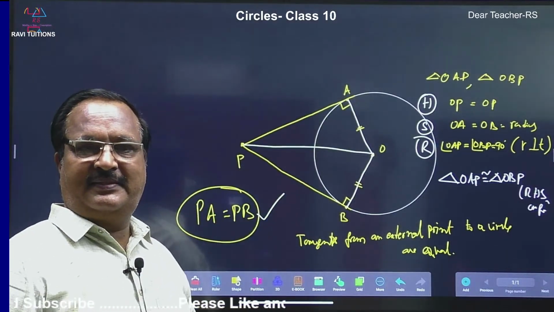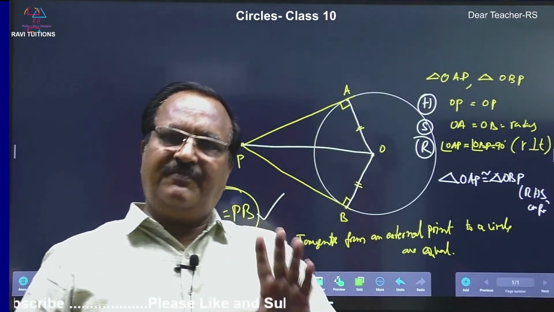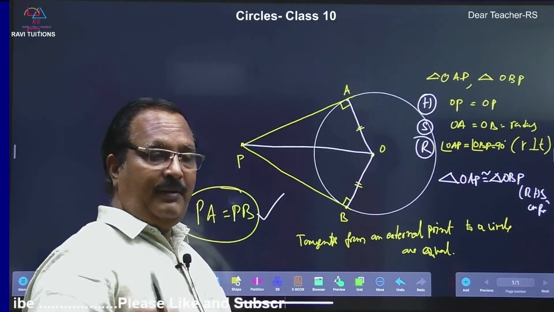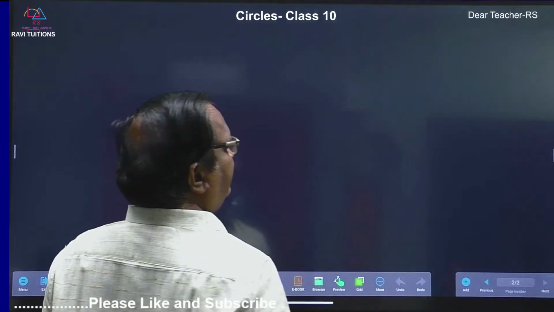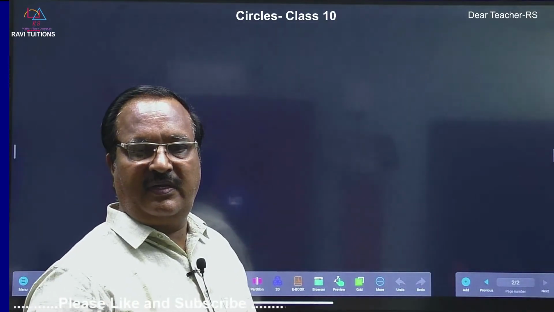Learn it. Now, these are only the concepts. I have a few more concepts. I will explain those things also. They may come in the MCQ questions, and there is a construction also.